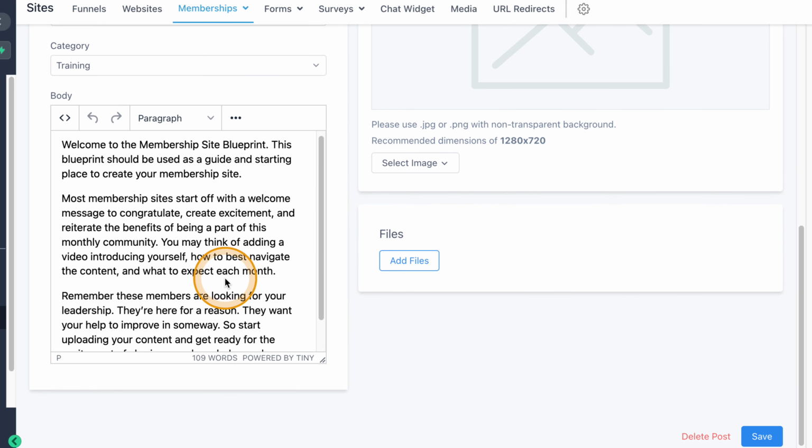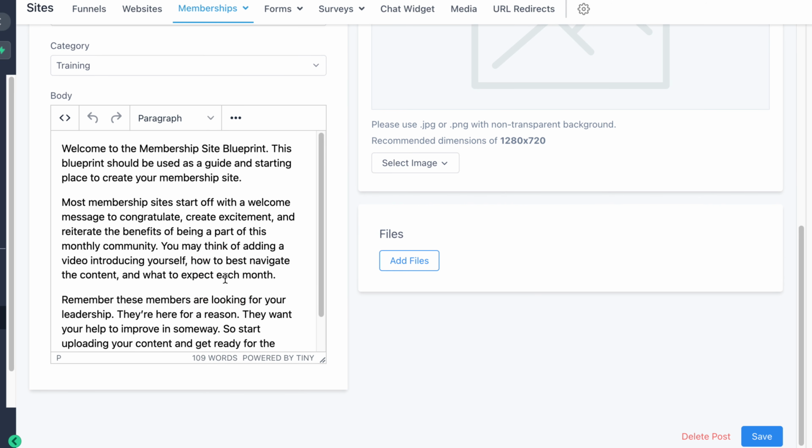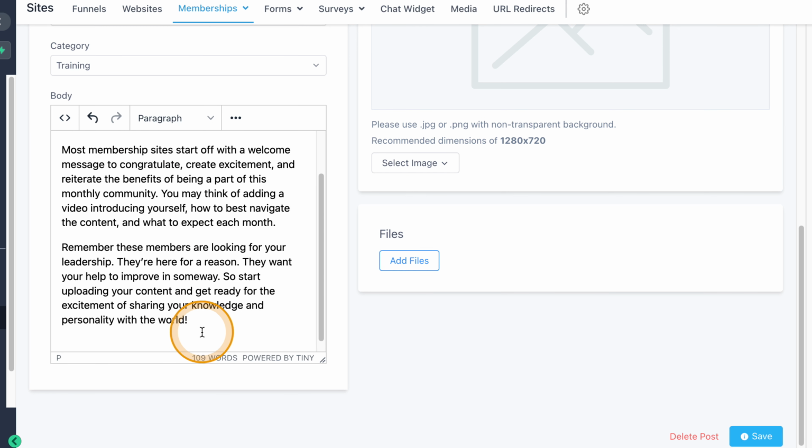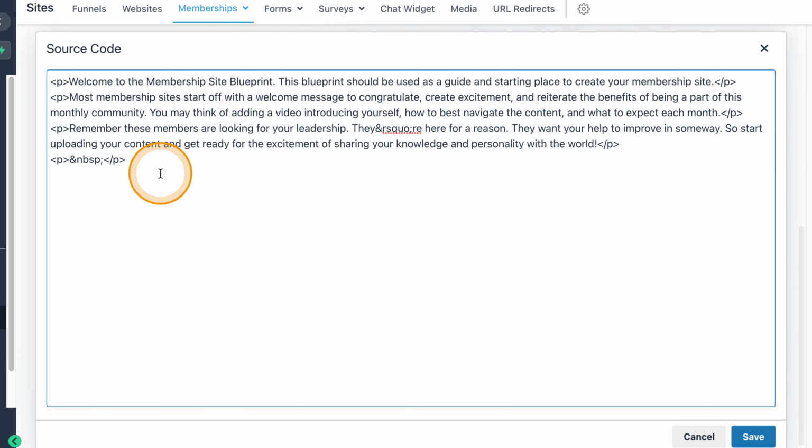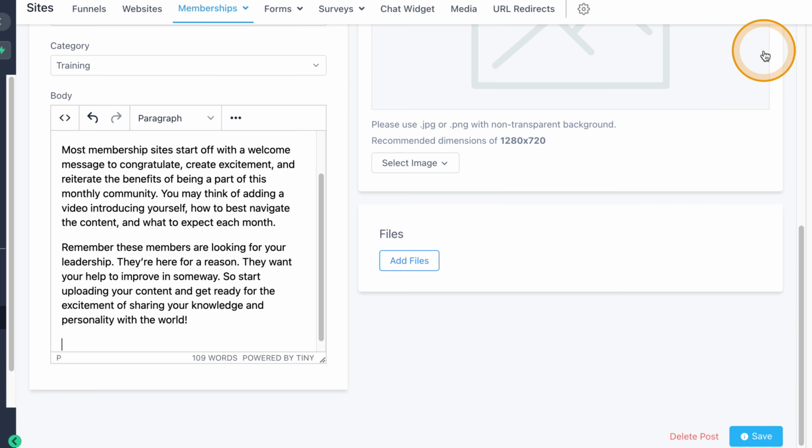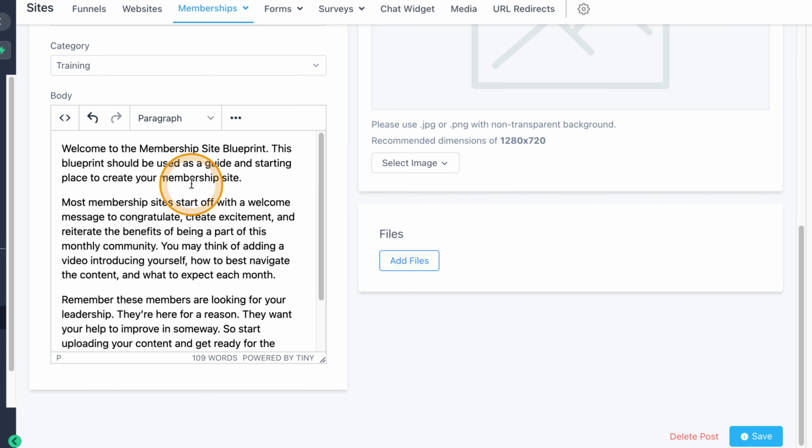A title, we can see that the category it's in is the training category. We can also see a lot of text. In addition to just adding text, there are a lot of advanced features that we can add in here. For example, we can add additional coding in here if we wanted to do things like iframing a support site, iframing chat, iframing anything you want into here. You can do it inside the source code. You can do lots of different things inside of there. You can change colors, change fonts, do all that kind of good stuff.